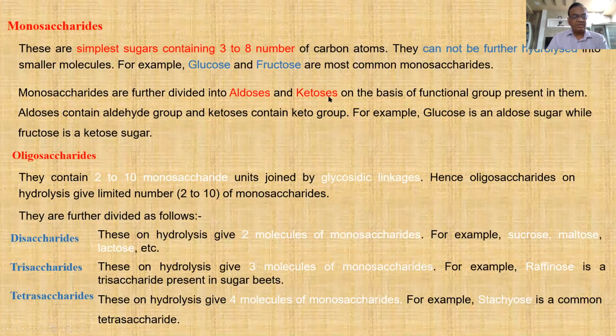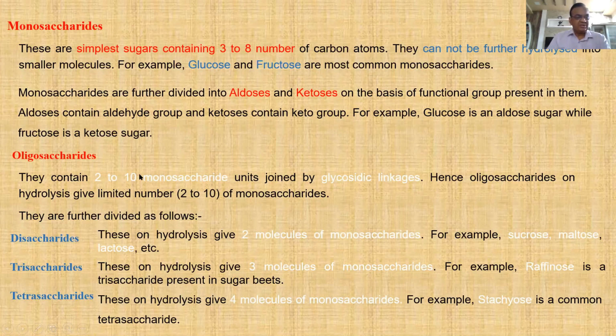Fructose is a ketohexose. Glucose and fructose both have the same molecular formula C6H12O6, but are isomers of each other. They possess different functional groups. Here glucose contains aldehyde as a functional group, so it is a polyhydric aldehyde, and fructose is a polyhydric ketone, with ketone as a functional group.